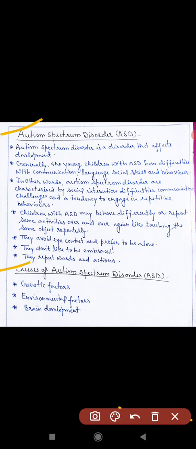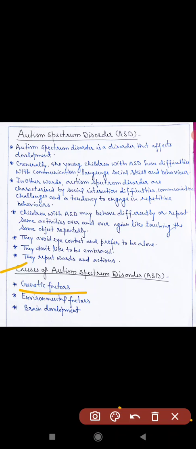Next, causes of autism spectrum disorder. Research studies show that there is no single cause of this disorder. However, the available data related to this field suggests that this disorder results from different sets of causal factors such as genetic and environmental. First, genetic factor. Genetic problems seem to play a significant role in ASD. These problems can happen in two ways. The first is that something happens during fetal development that alters a gene.